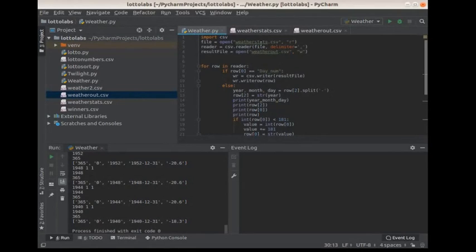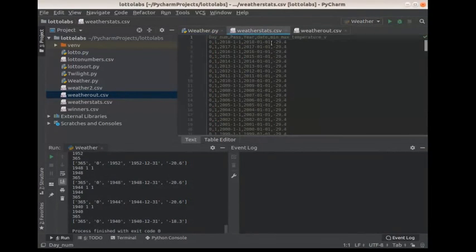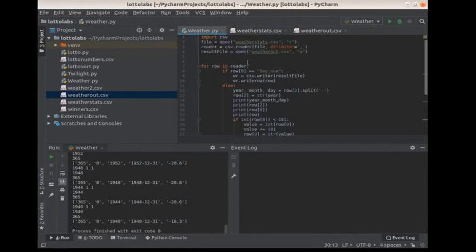I'm opening up the weatherstats.csv file in read mode. The reader is going to read the file with a delimiter of the comma that you saw here in the comma separated file. And I'm going to generate a results file where I'm going to output the weather out.csv, which is right here. I'll show you the output later.